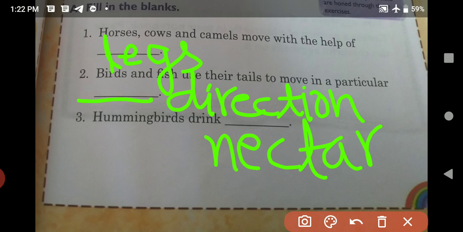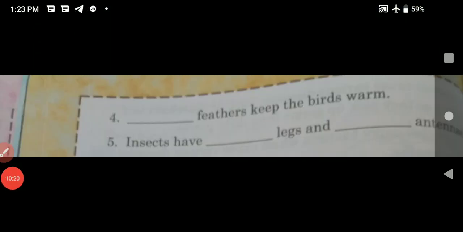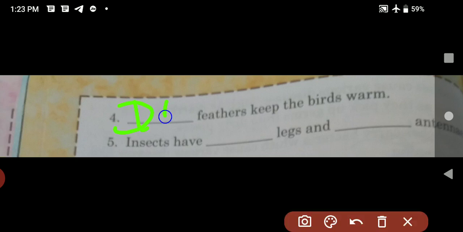Now do number 4. Dash feathers keep the birds warm. Down feathers. The answer is down feathers keep the birds warm. Down feathers are soft, small and fluffy. So here write down down. And D should be a capital letter because this one is the first letter of this sentence. So just keep this in your mind. Don't start with a small letter.